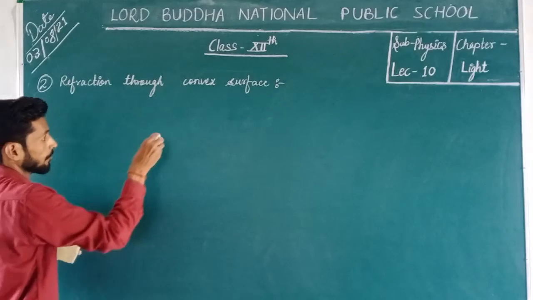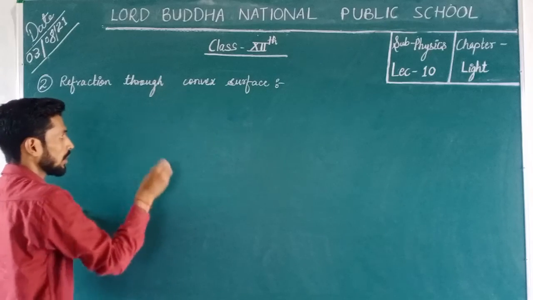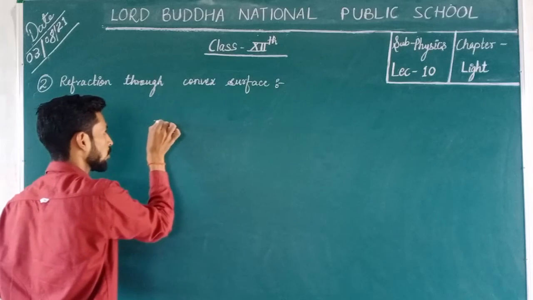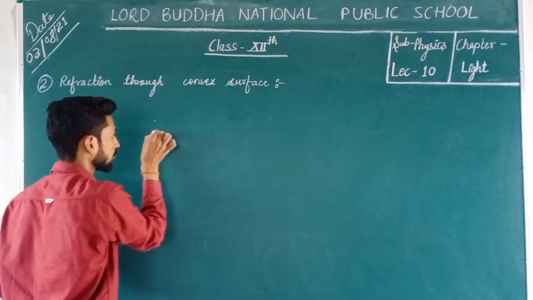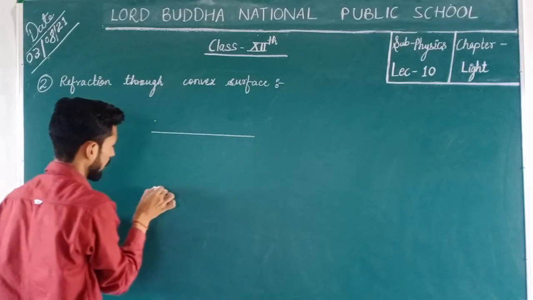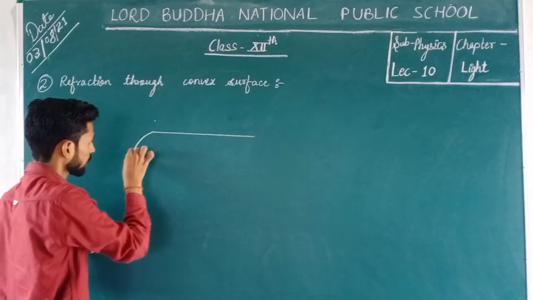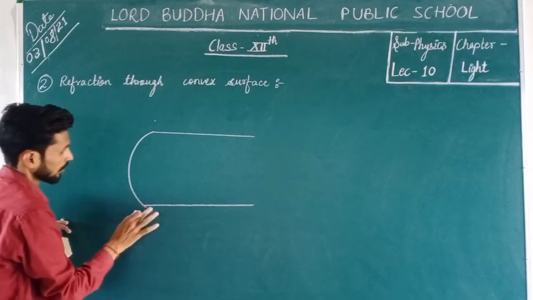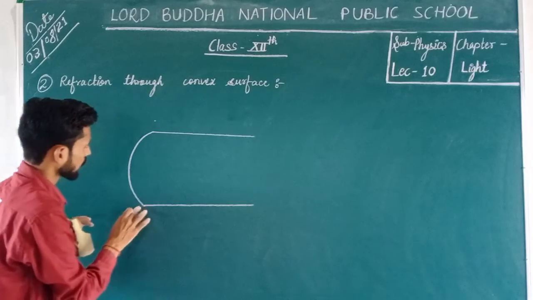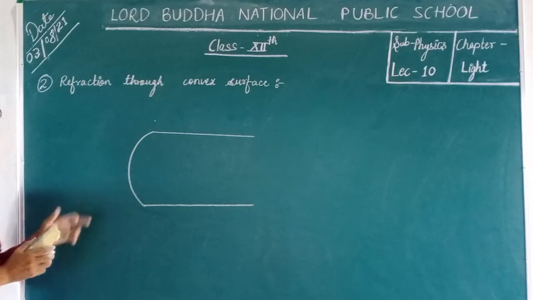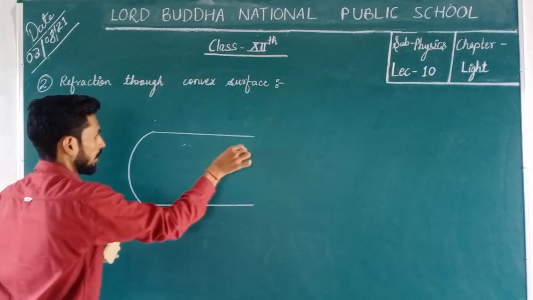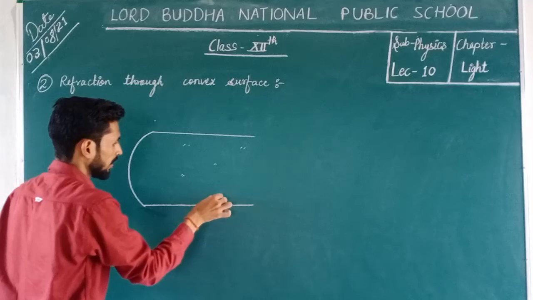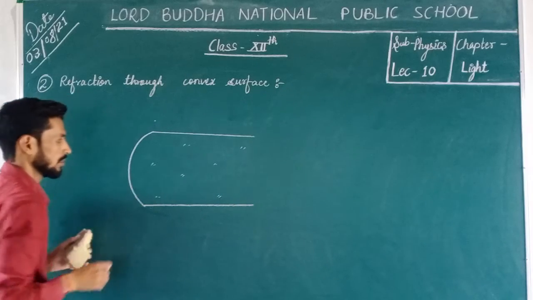In this condition हम ऐसा अज्यूम कर लेते हैं कि हमारे पास जो एक कन्वेक्स सरफेस है, suppose that like this, suppose that this is the convex surface, this part, and it is made of transparent glass.